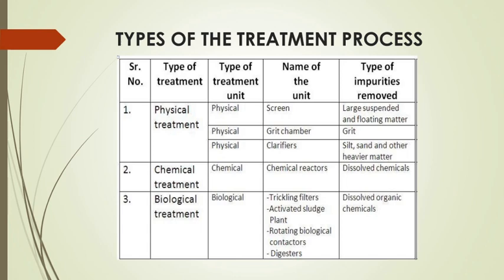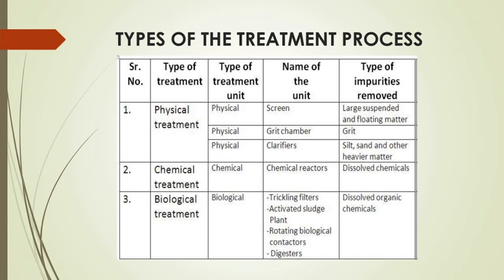Grit is non-putrescible matter and has a higher settling velocity than organic solids. This difference in settling is utilized to remove the non-putrescible grit, which has a higher specific gravity than the putrescible organic matter. This is the grit which can be removed in a grit chamber.